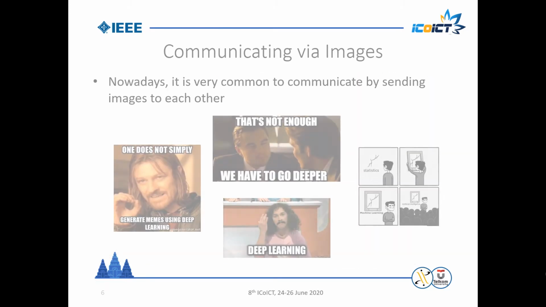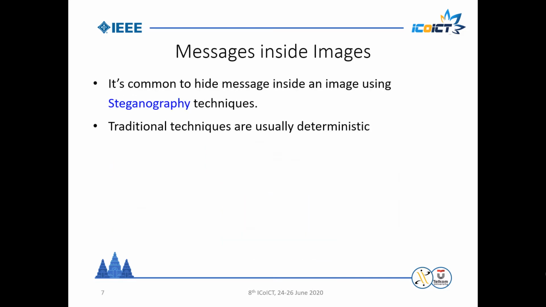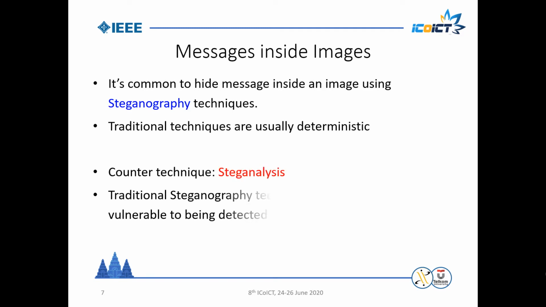Then, what is the connection with data security? Well, we know that it is very common these days to communicate by sending images. So, it's obvious that there must be an idea to use images to hide messages, which we all know is a technique called steganography. It is a common technique. However, the problem with traditional steganography is that the techniques are usually deterministic. These deterministic methods can be detected by the counter techniques called steganalysis. It can be detected by analyzing the anomaly of its pixel distribution or using signal processing to check whether the